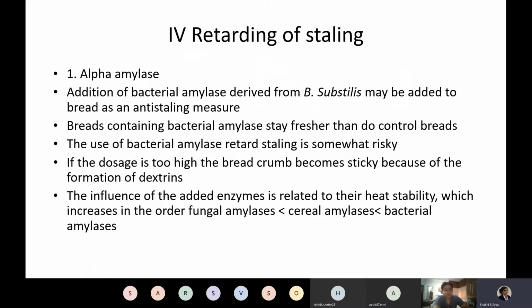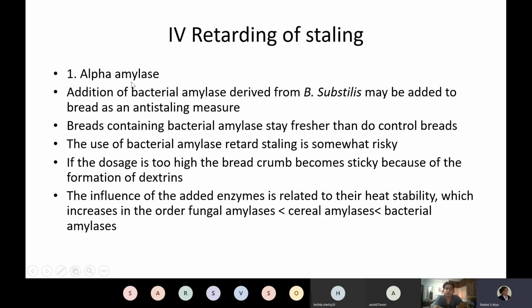So how can one retard the staling? As we have seen, nowadays enzymes are added externally as an additive, or sometimes the varieties are chosen in such a way that there is an enzyme present in it, or enzyme active flours from different sources like soya flour, and then there are other enzyme active flours that are being added as a source of enzyme.